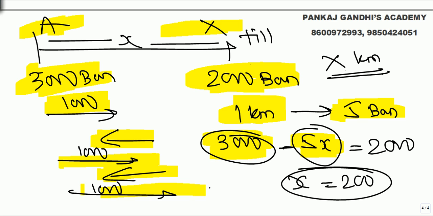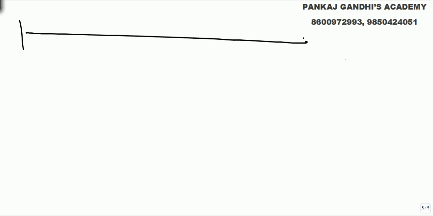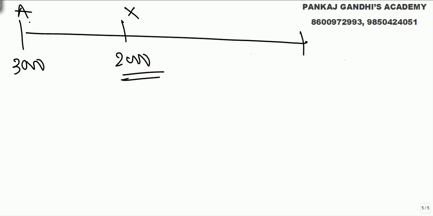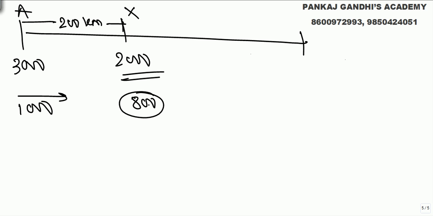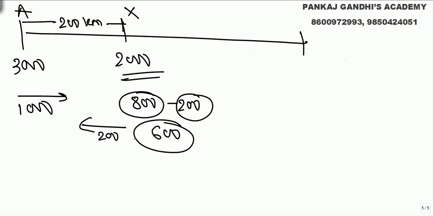X is 200. It means simply what is going to happen is from point A till point X he starts with 3000, he is left with 2000, and this distance is going to be 200 kilometers. Understand quickly how it will work. He starts with 1000, goes 200 kilometers, and is left with 800. To come back 200 kilometers he will need 200 bananas, so he drops 600. He drops 600 and comes back with 200 bananas to travel 200 kilometers.